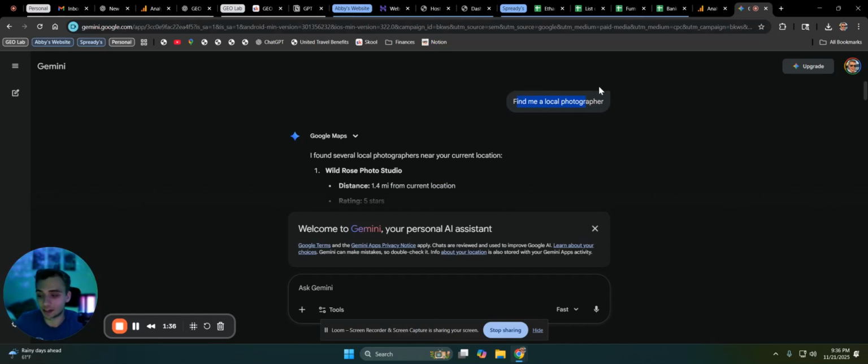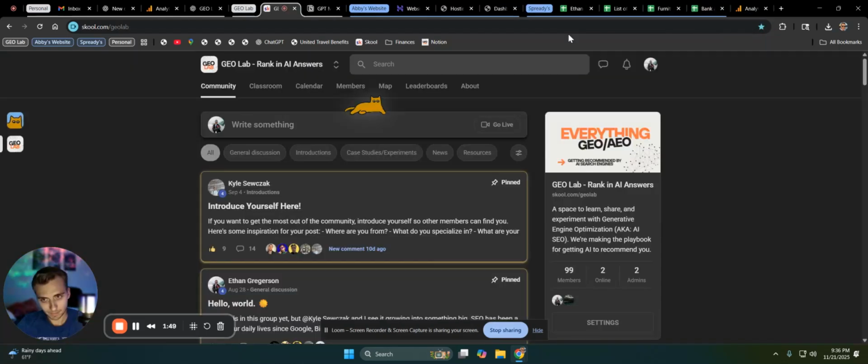If you think about it too, people who are asking ChatGPT and Google Gemini and all these other large language models are probably in a pretty qualified position to buy. So they're very high quality leads coming out of this stuff. So yeah, that's the purpose of generative engine optimization, if you didn't know.